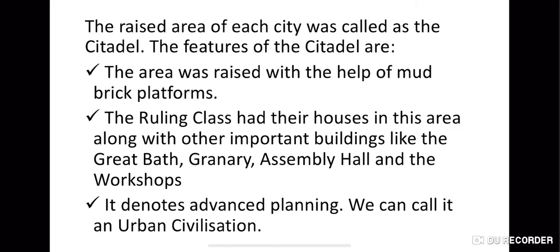The raised area of each city was called the citadel. The area was raised with the help of mud and brick platforms. It was higher than the normal ground level. The ruling class had their houses in this area along with other important buildings like the Great Bath, granary where grains were stored, assembly hall where people assembled for meetings and important announcements, and the workshops. It denotes advanced planning. We can call it an urban civilization also.